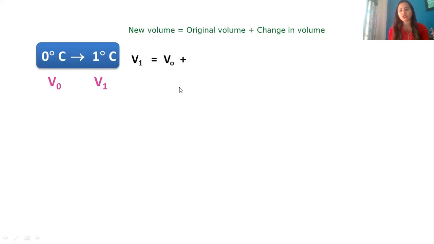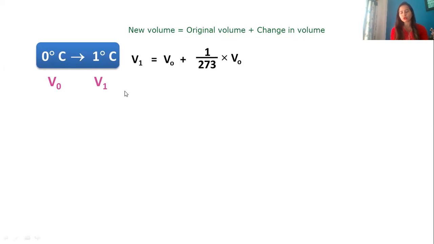What is the change in volume? You know, for every 1 degree Celsius rise, the volume will increase by V into 1 upon 273, so it is 1 upon 273 into V. Now, V was the original volume, so here my original volume is V0.